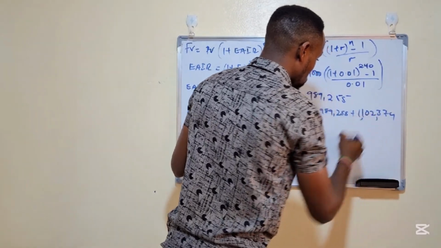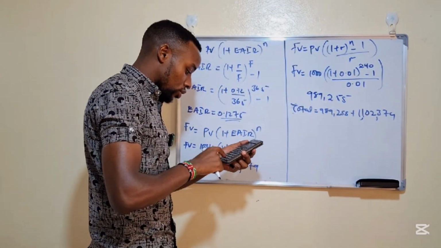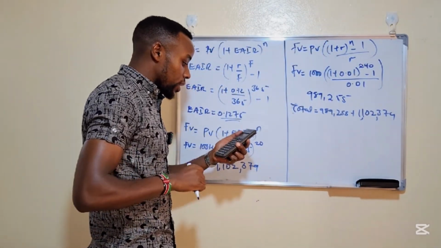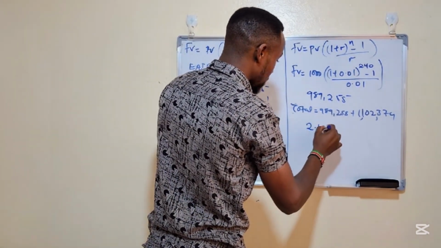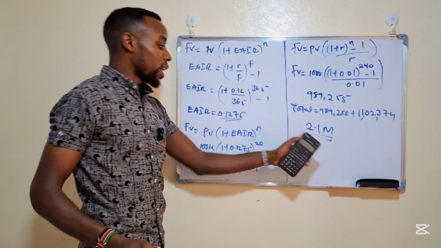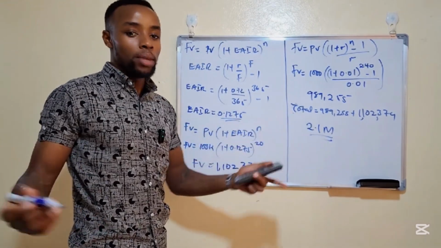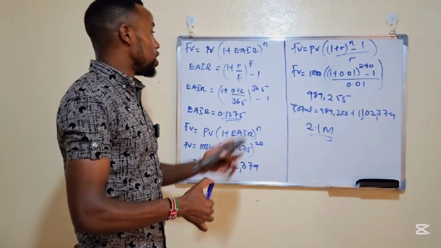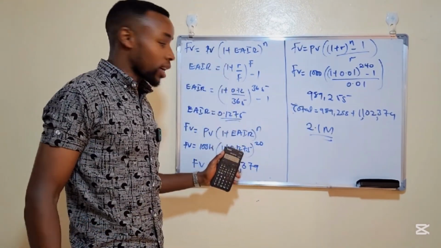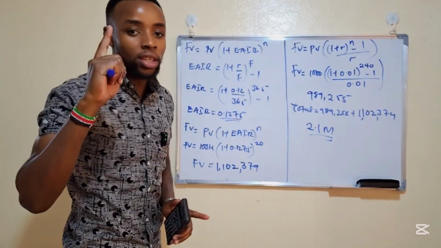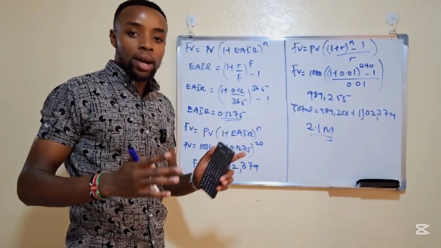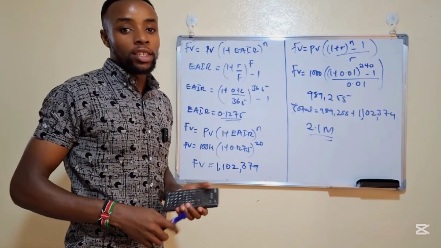So what do we get here? We get 2.09, or 2.1 million. So we are going to get approximately 2.1 million after 20 years when you invest 100,000 in a money market fund account as your initial investment, and you contribute just 1,000 Kenya shillings every month for the next 20 years.